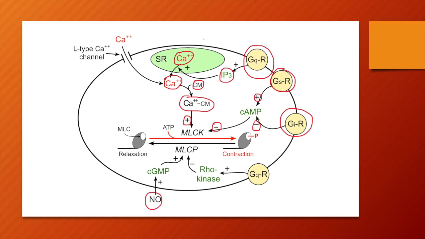Last but not least, we talked about nitric oxide. And as you can see, nitric oxide does not bind to any cell membrane receptors. It just diffuses through the sarcolemma, and eventually it's going to lead to the formation of cGMP. So cGMP is going to actually activate a protein kinase, which is going to activate eventually myosin light chain phosphatase, which actually dephosphorylates the myosin head, and it results in the relaxation of the smooth muscle cell and eventual vasodilation.